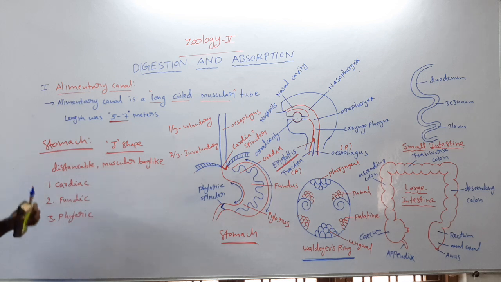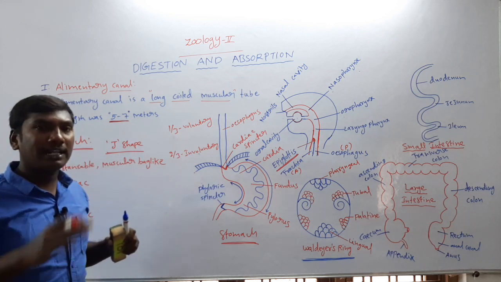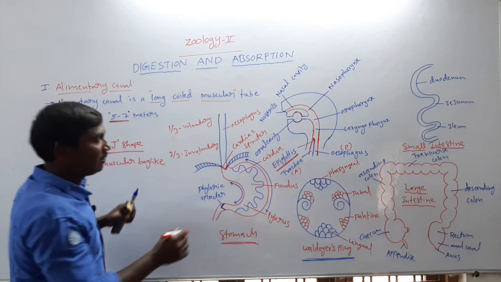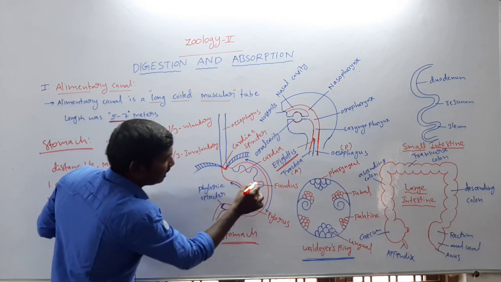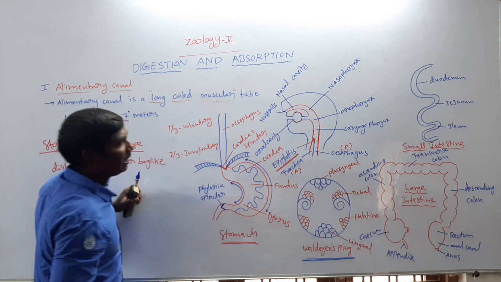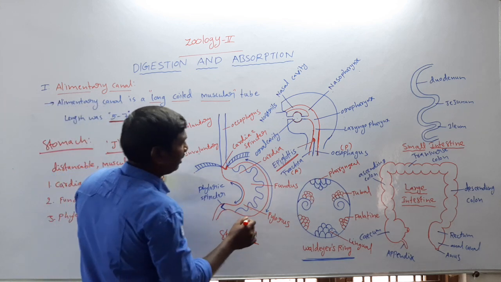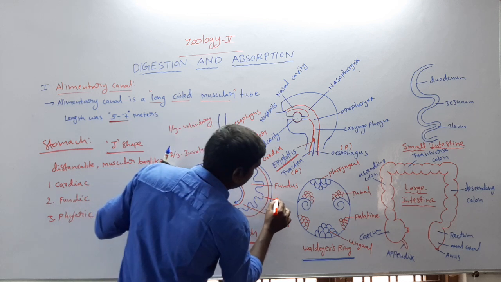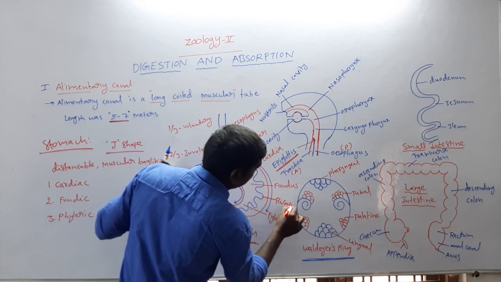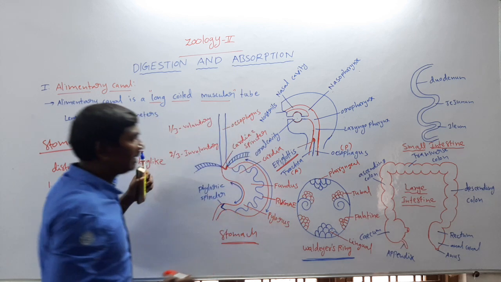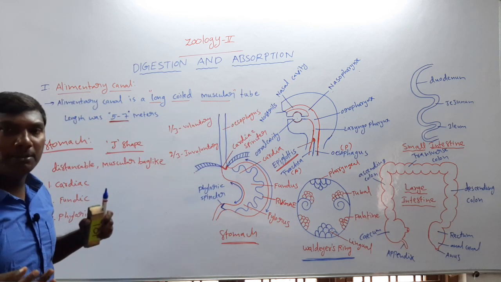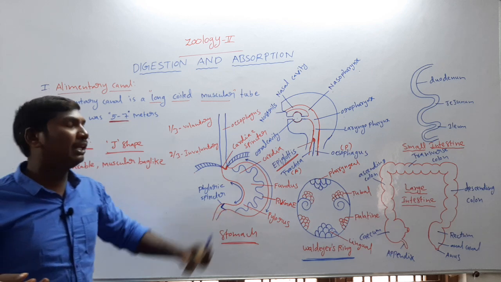Next, the inner side of the stomach contains a folded membrane. The folded membrane is called the rugae.